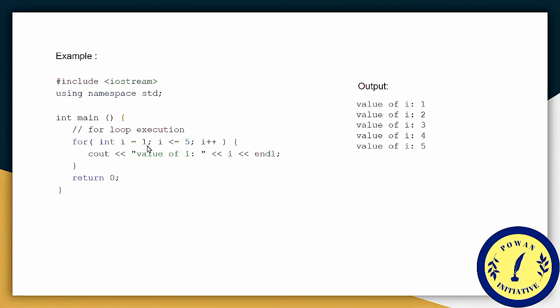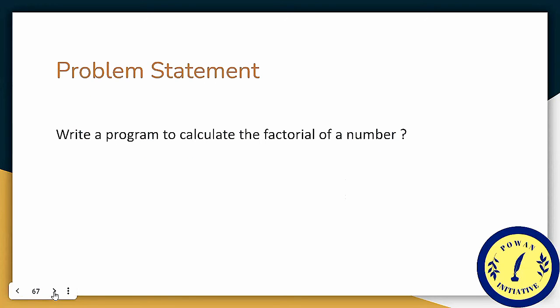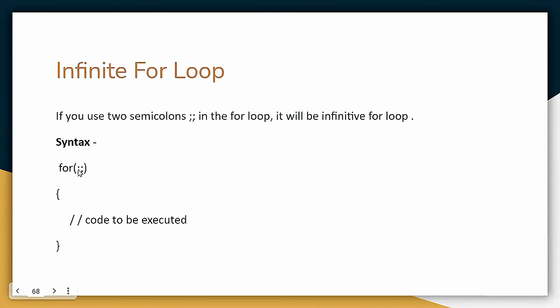Here only semicolons are present. There is no initialization expression, no test expression, and no update expression. All other three things are empty here.